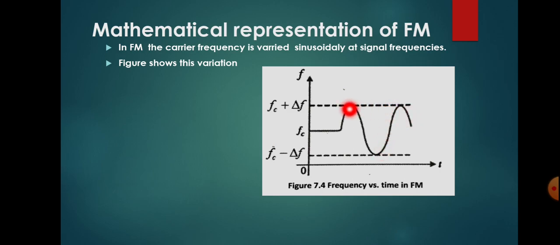So this maximum value of frequency is Fc plus delta F, where Fc is the carrier frequency. Delta F is the deviation in the carrier frequency. Similarly, the minimum frequency for the FM modulated wave is Fc minus delta F, where Fc is the unmodulated carrier frequency, and delta F is the deviation from the carrier frequency after the modulation. So in the case of FM, there will be a maximum and minimum frequency. Maximum frequency is Fc plus delta F, and minimum frequency is Fc minus delta F.